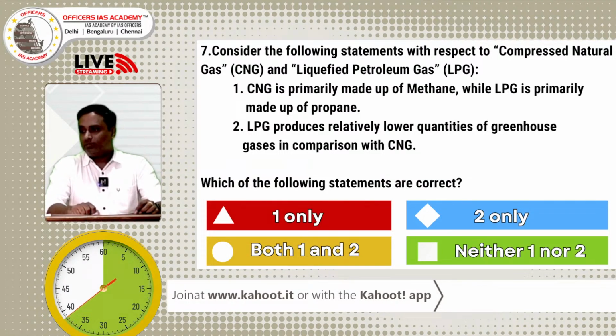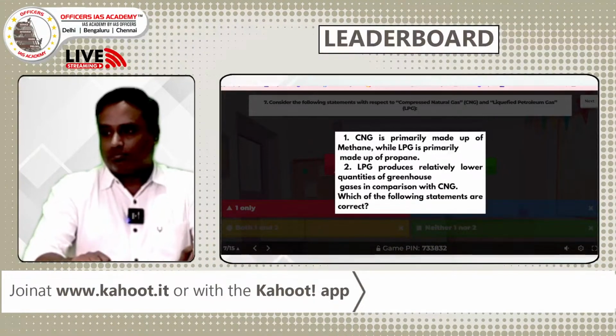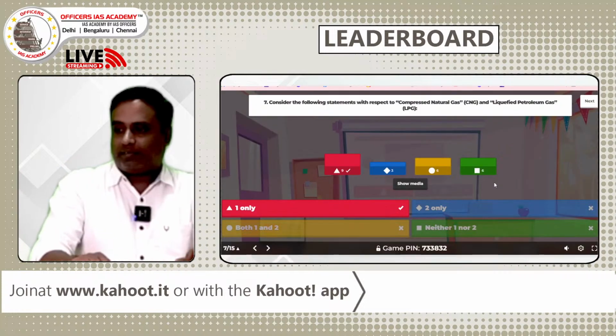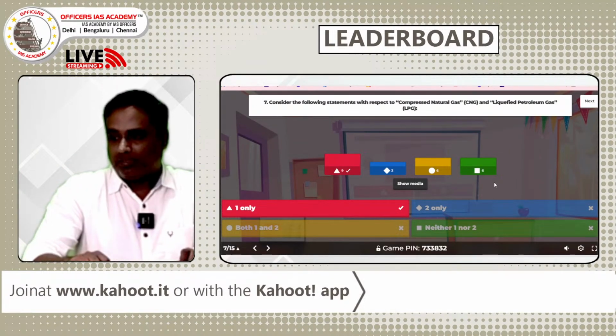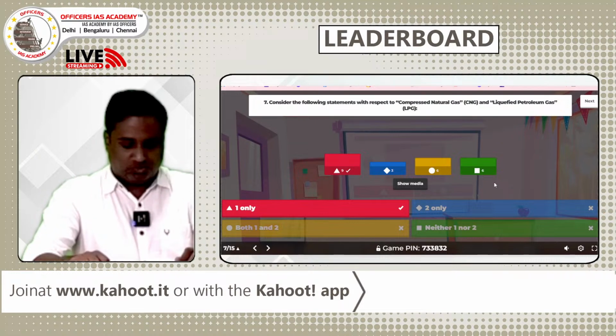It's more than 20, 25. Yes, everyone has answered now. The correct answer, which the total number of 9 people answered, is A.